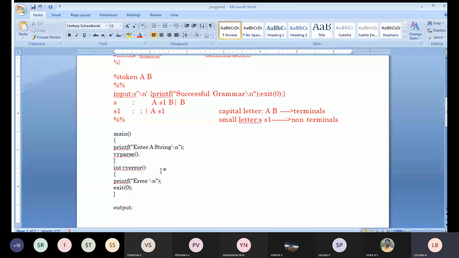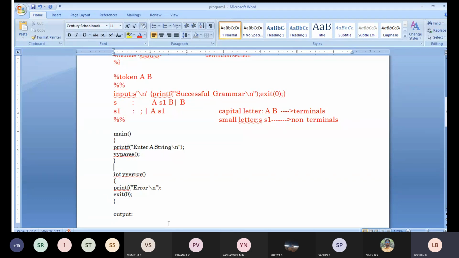So we will be parsing that particular string and checking whether it is a valid grammar or not. If it is valid, I am going to print the message valid. If it is not, you will get an error. For example, if you give only a single A, it is not a valid grammar. If you give 2 A's, it is not a valid grammar. So like that, we will be checking the condition.